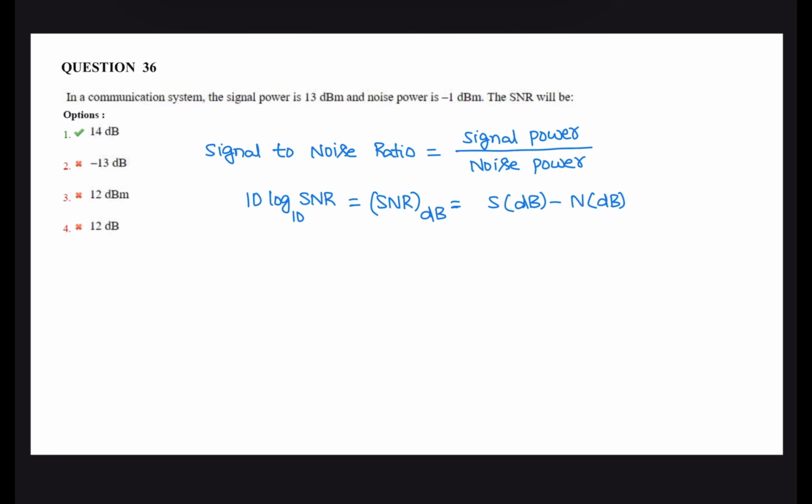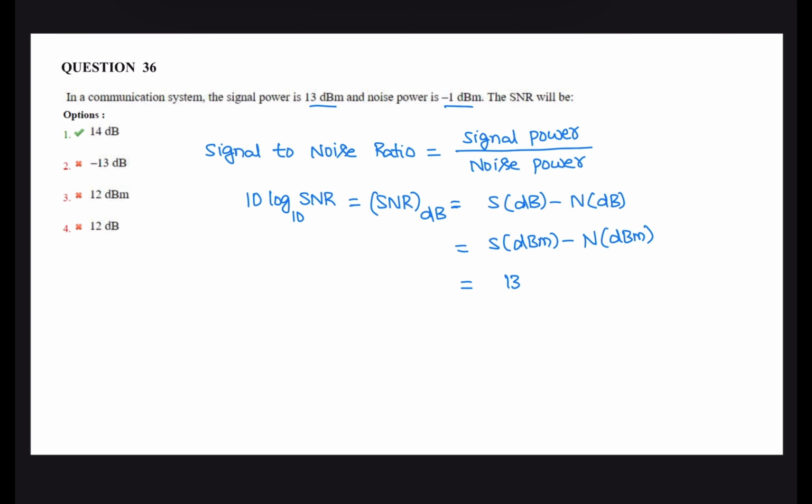Next question. In a communication system, the signal power is 13 dBm and the noise power is minus 1 dBm. Then the signal to noise ratio is the ratio of signal power to noise power. That is, signal to noise ratio in dB is signal power in dBm minus noise power in dBm.